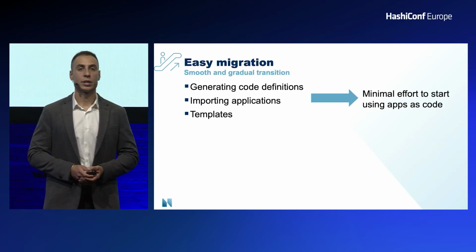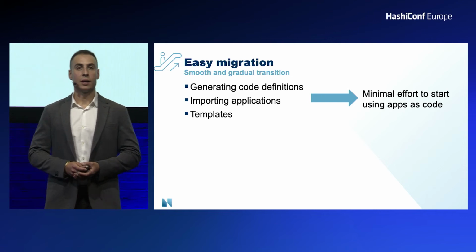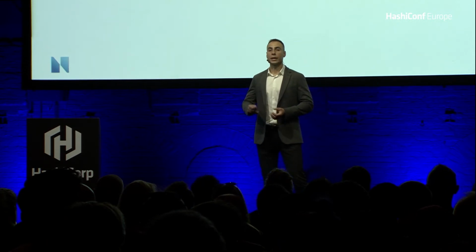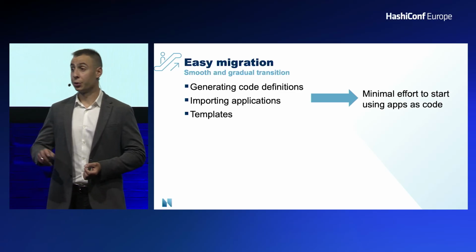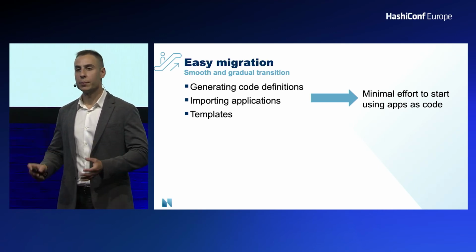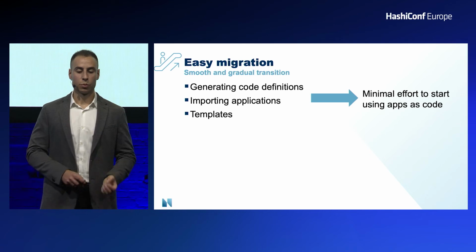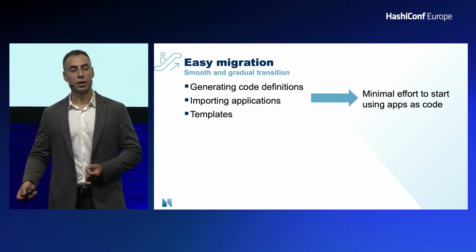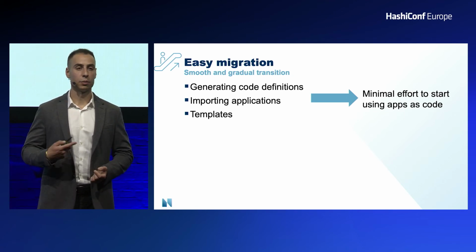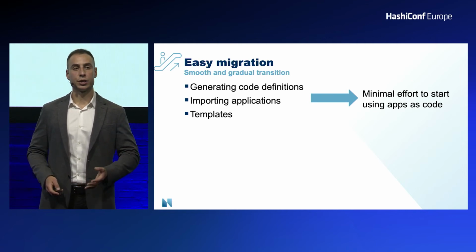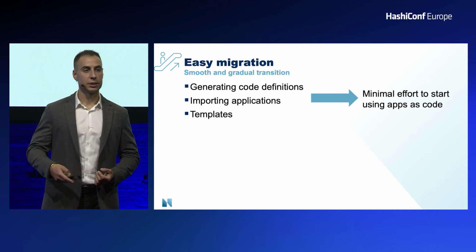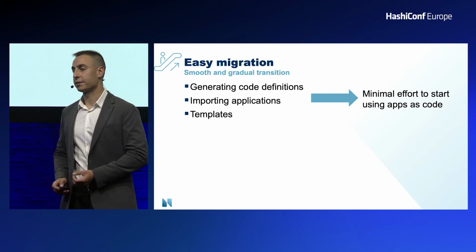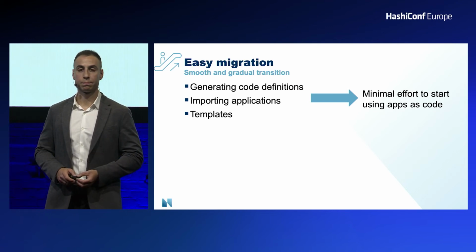So it came time to actually use our solution. How did we do that? I mentioned that we had to import all of our existing applications, and that can be a challenge. So we had to find a reusable way of doing this, reusable and repeatable, of course, to ensure that whenever people were ready, they could begin using our solution. The answer for us in this was to create a reusable process that meant they could generate the code definition as well as import their application on a regular basis, so that when they were making changes one day to the next, that would still be repeatably up to date within the repository, so that when they were ready to switch over, they would have the latest definition of their configuration in code already for them.